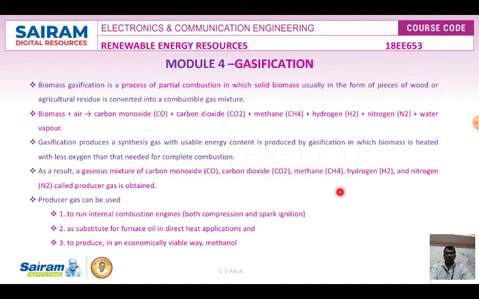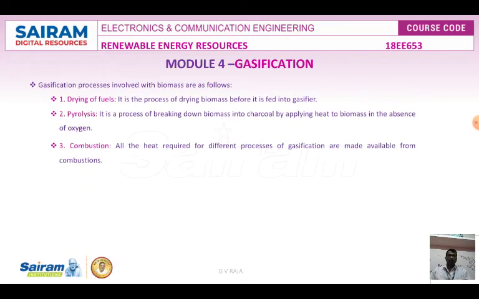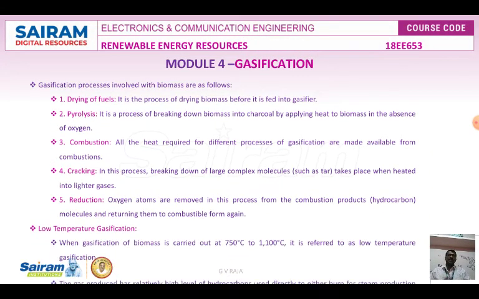Second, producer gas is used as a substitute for furnace oil in direct heat application processes. Also, producer gas is used to produce, in an economically viable way, methanol. Methanol is an extremely attractive chemical, useful as a fuel for heat engines and also as a chemical feedstock for industries.